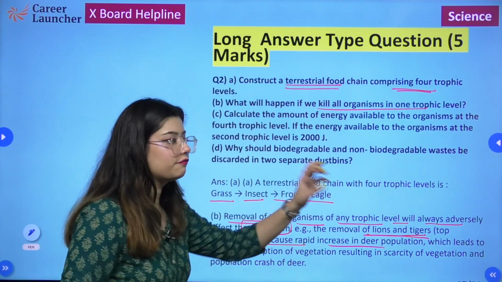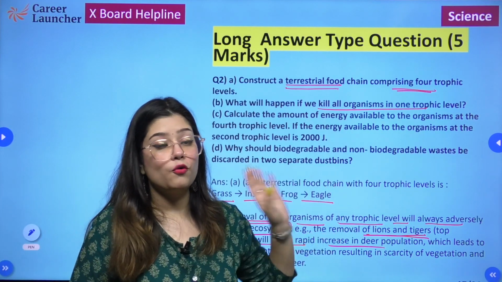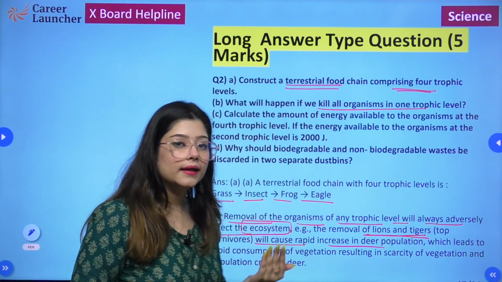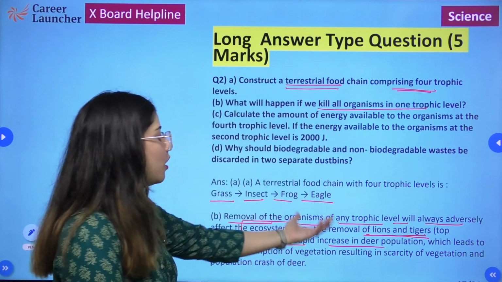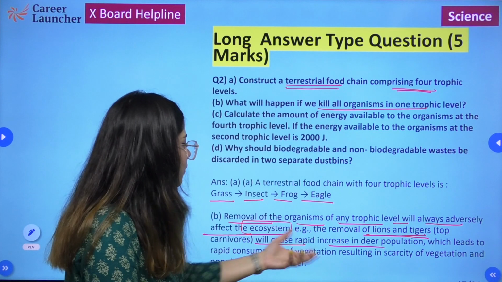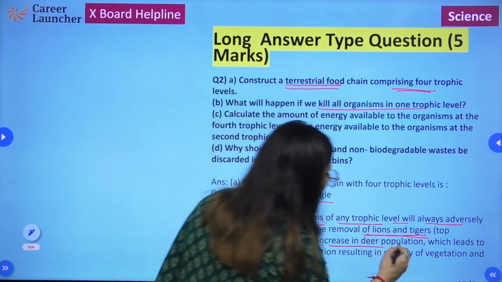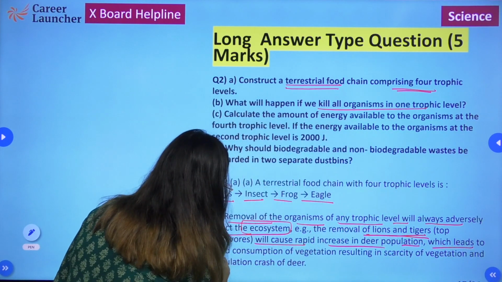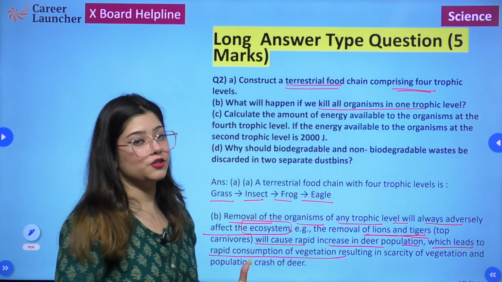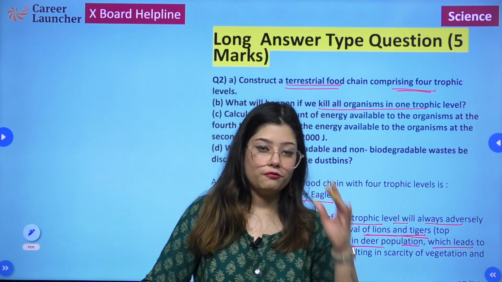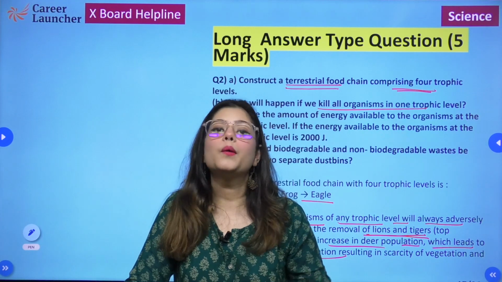If we eradicate top carnivores, then there will be an increase in the population of organisms like deer, right? So it will cause rapid increase in deer population, which will lead to rapid consumption of vegetation. Now, more is the population of deer, more vegetation they would eat, right?